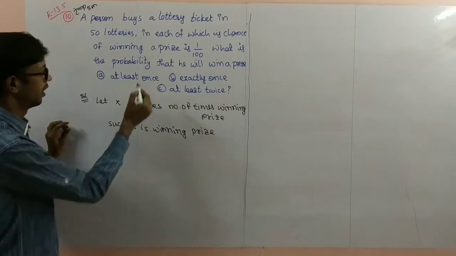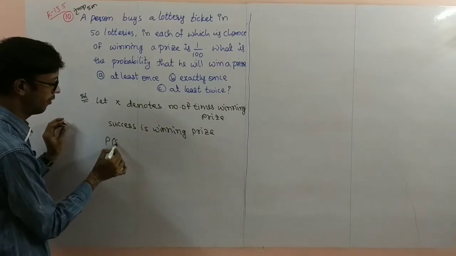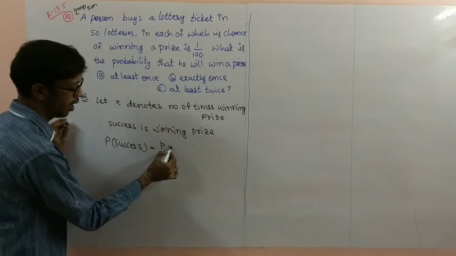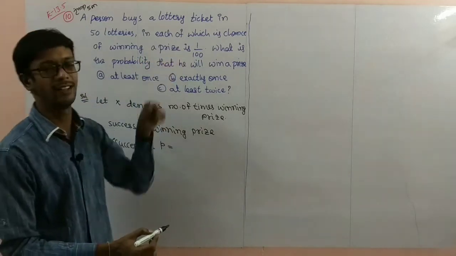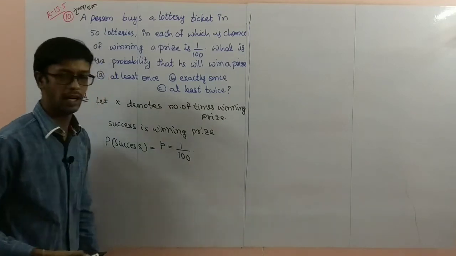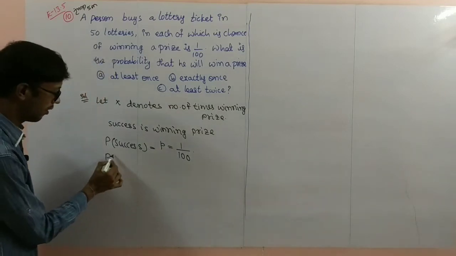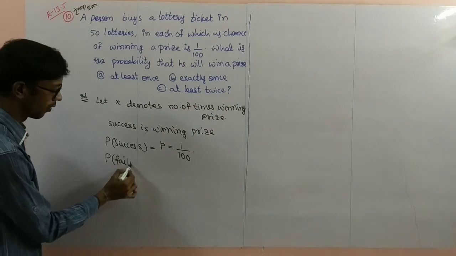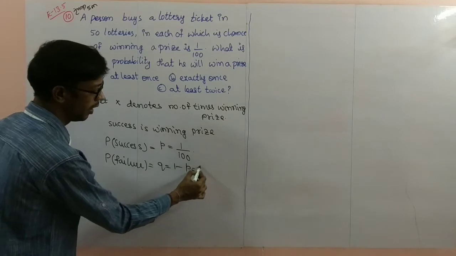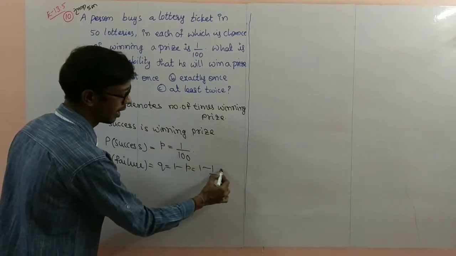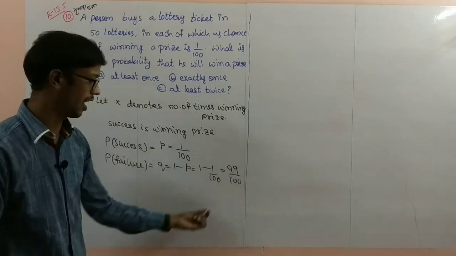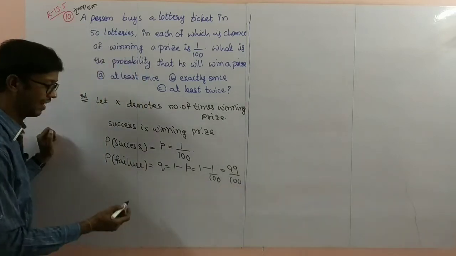So here the probability of success is small p. How much is given? Winning prize probability is 1 by 100. Probability of failure is q, 1 minus p. 1 minus 1 by 100 is 99 by 100. 99 by 100 is the q value.